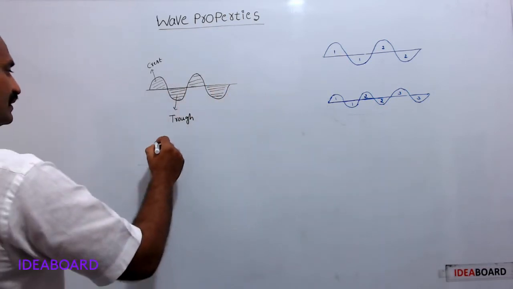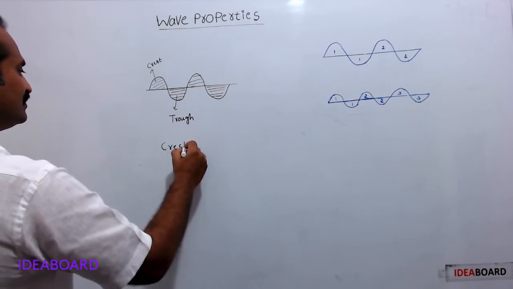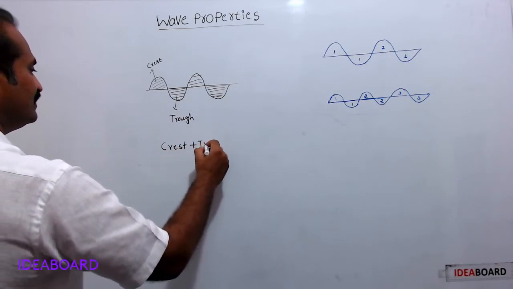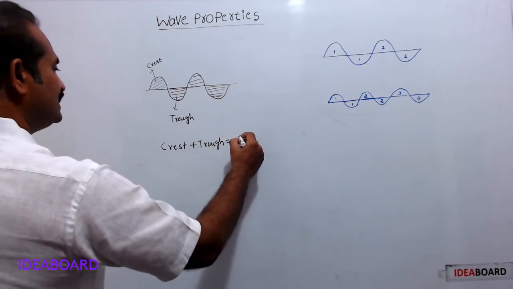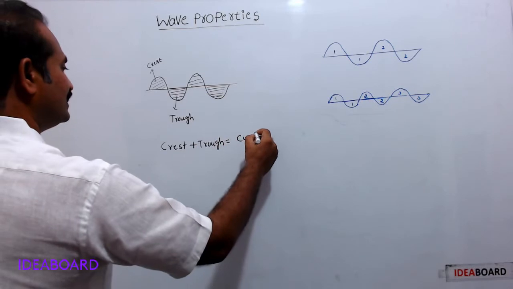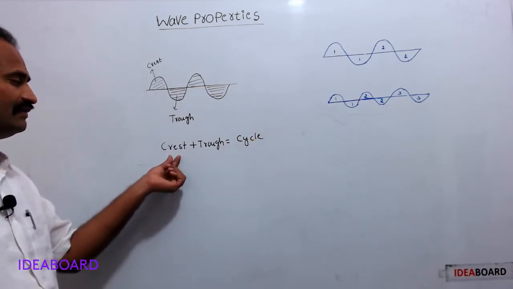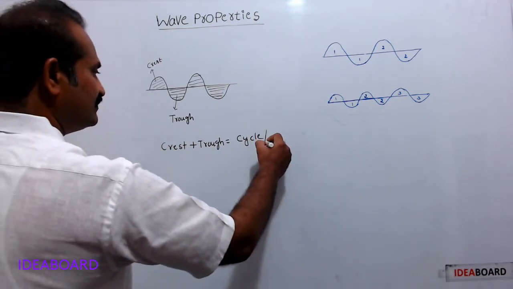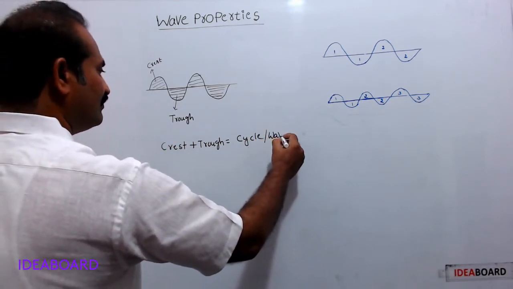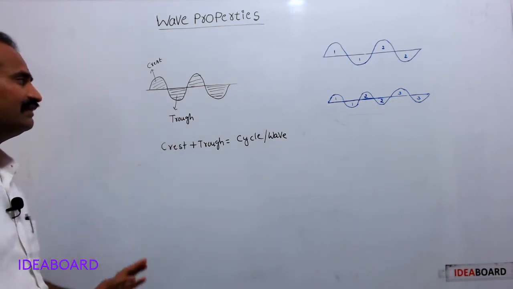Here, the combination of one crest plus trough is one cycle. What is a cycle? Cycle is a combination of one crest and a trough. This is also called a wave. Wave means it is a combination of a crest and a trough.